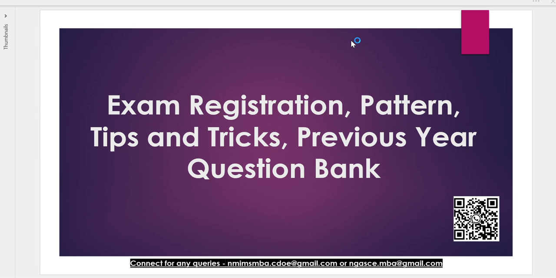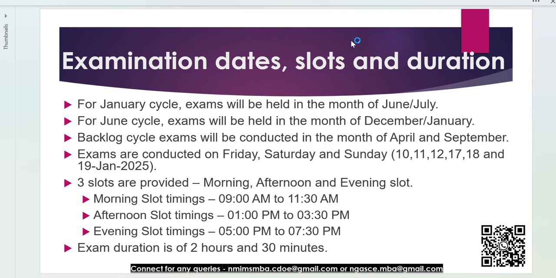So let's start with the very first thing, where we are talking about the exam dates, slots and the duration. So guys, we are having two cycles, basically we call them the regular cycles. One is the January cycle and the second is the June cycle. For the January cycle, the exams are normally held in the months of June and July. For the June cycle, exams are normally held in the months of December and January. Besides this, we are having two more cycles, which we call the backlog cycles, for which exams will be conducted in the months of April and September.